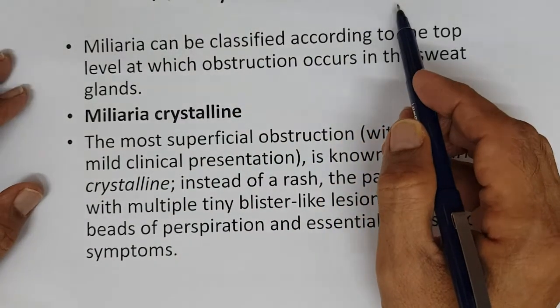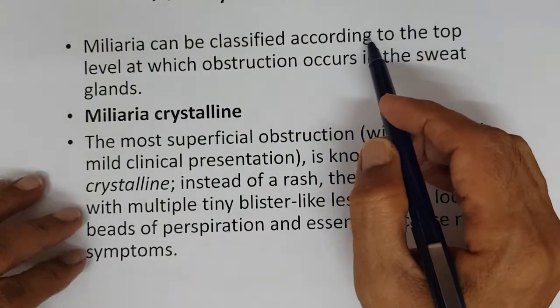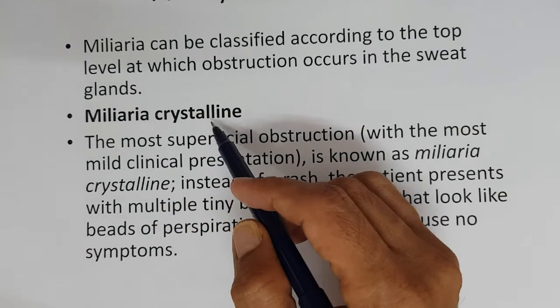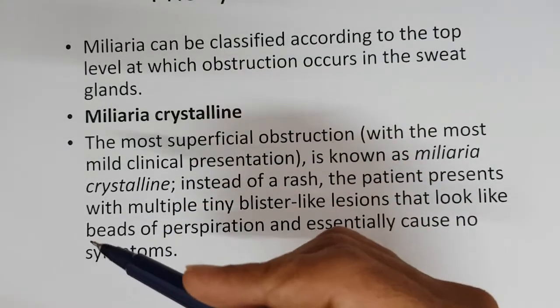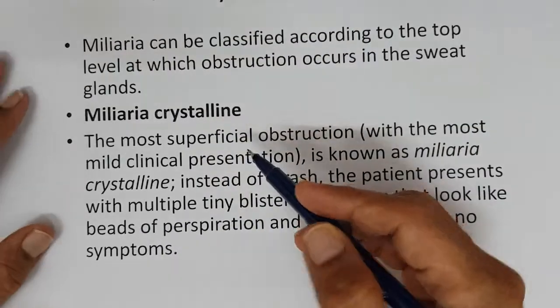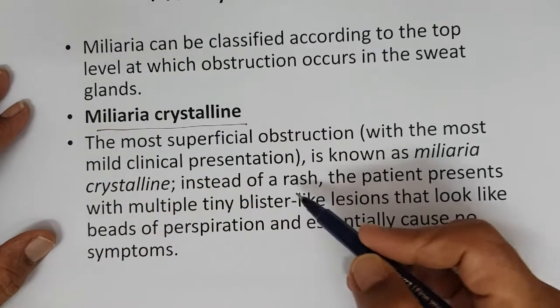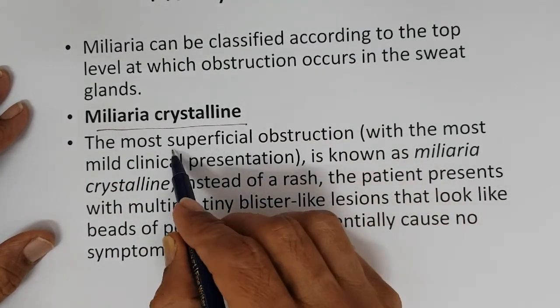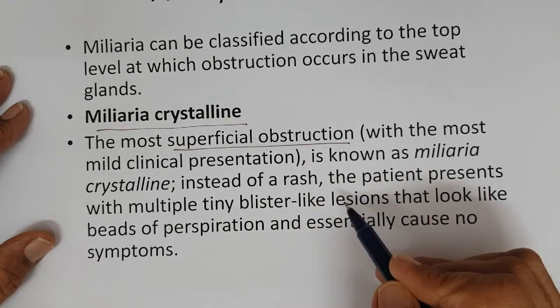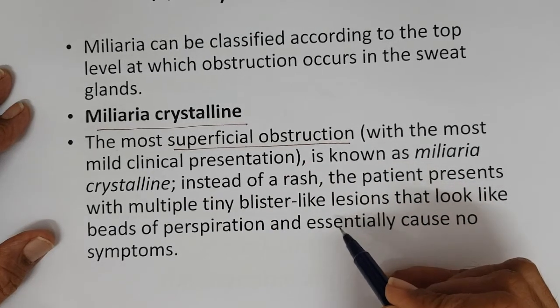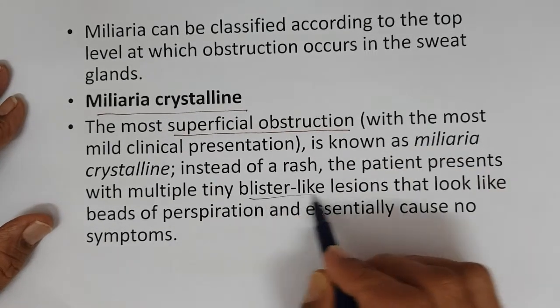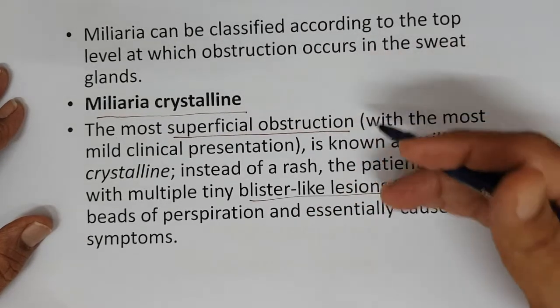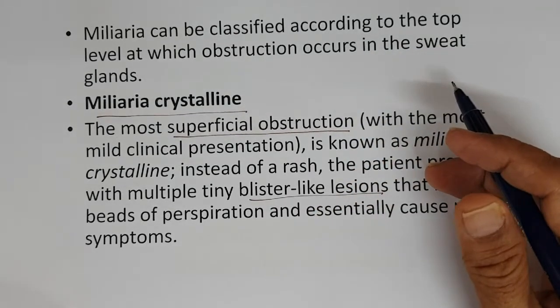Miliaria can be classified into 4. Miliaria crystalline and the other 3, I will come to that. Miliaria crystalline, this is the first. This is the most superficial obstruction, right? Blister-like lesions will be formed. This is the start of the prickly heat.